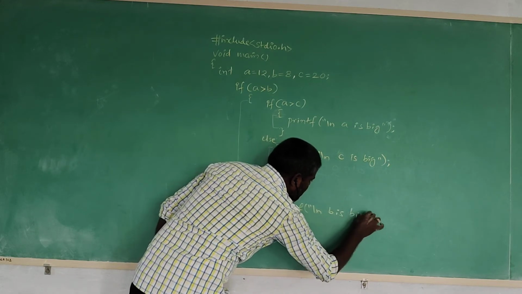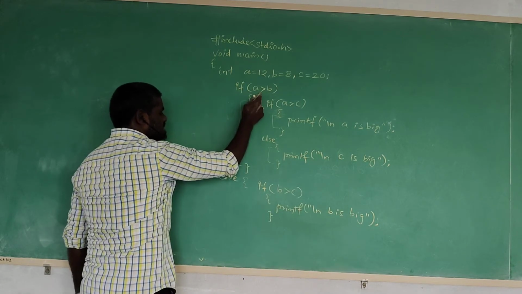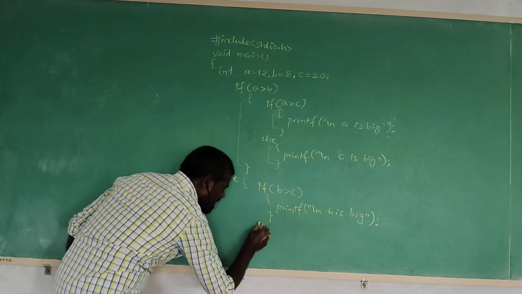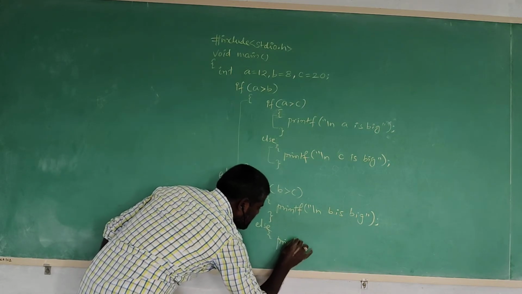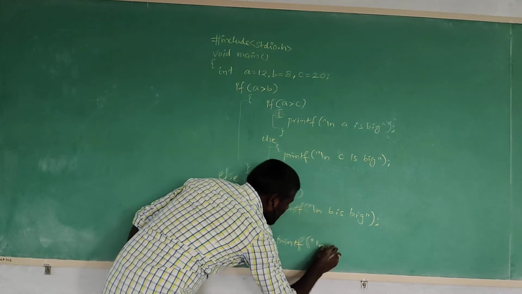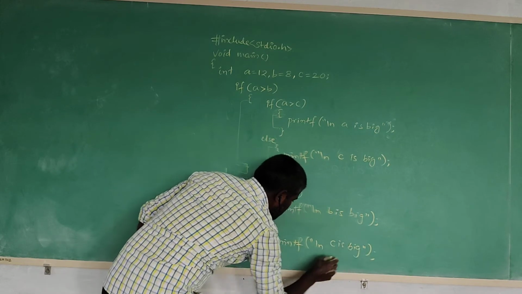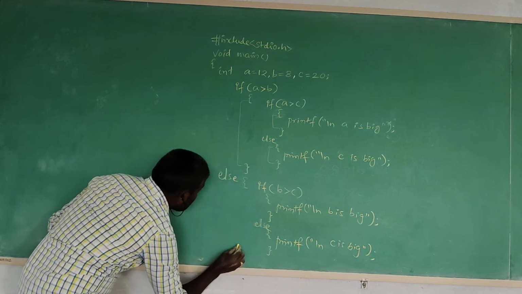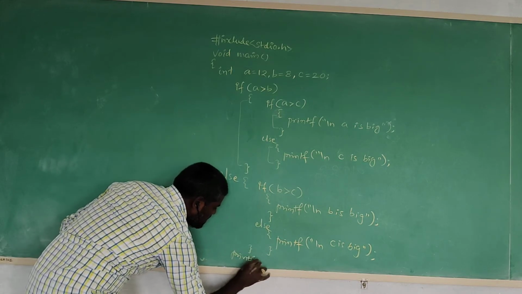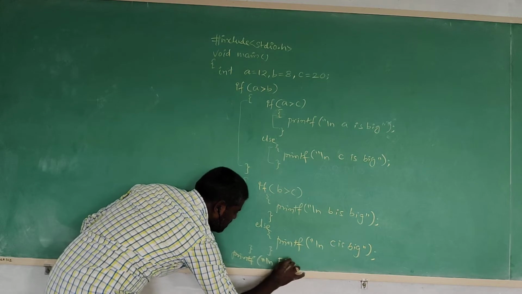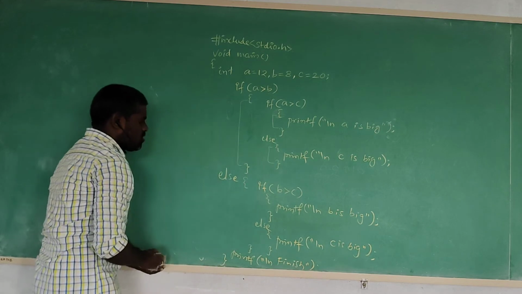Otherwise, maybe the outer if condition is false as well as the inner if condition is also false. What happens here? Simply the false block in the inner if statement. printf, new line, c is big. And the inner if else block is closed. If you are interested, write any other statement for remaining statement execution. Finish. And the main function is also closed.